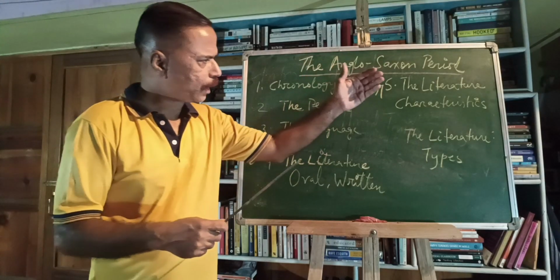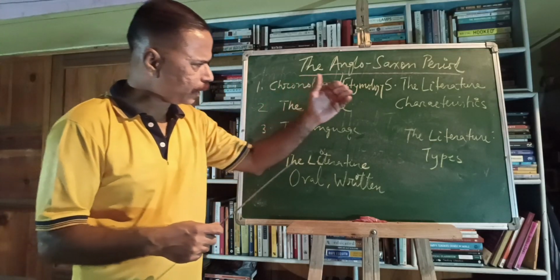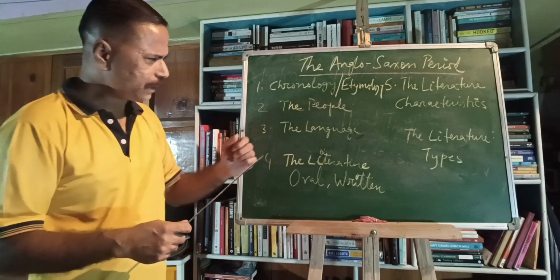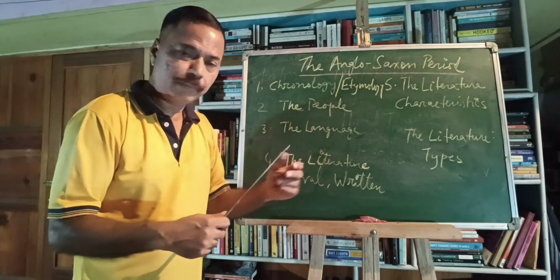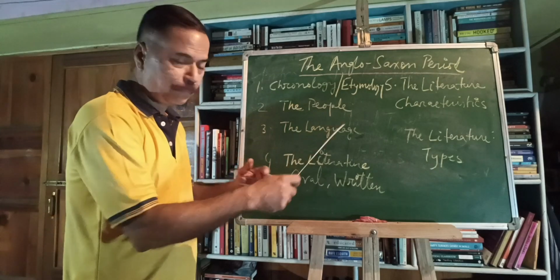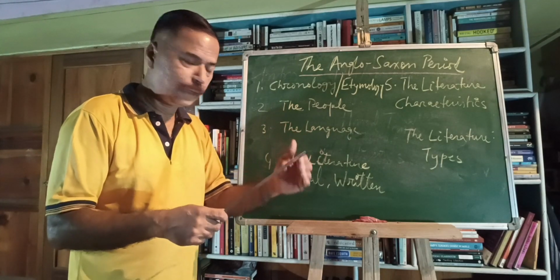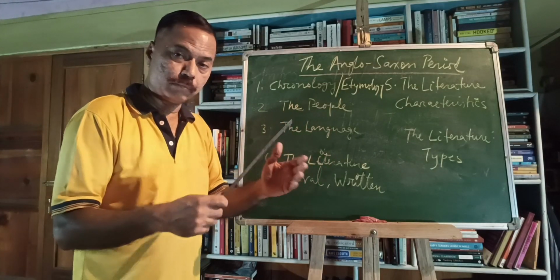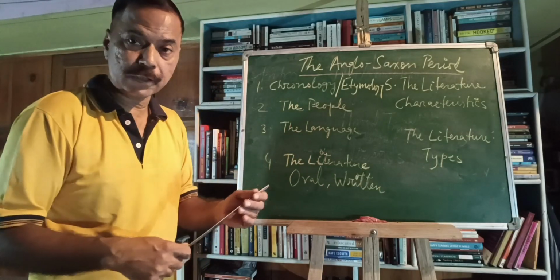So it was an alliterative literature, it was anonymous, it was pagan, and, as we said, the fighting spirit was there and there was a love of the sea. So these were the characteristics. As far as types are concerned, poetry and prose: you have Ælfric and Wulfstan's homilies, then the Anglo-Saxon Chronicle, then also that Latin document by Bede, the Ecclesiastical History of the English Nation.